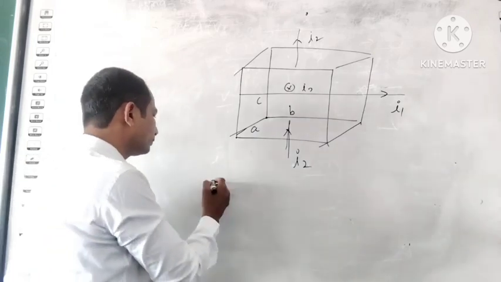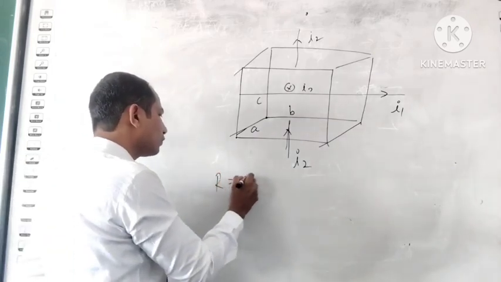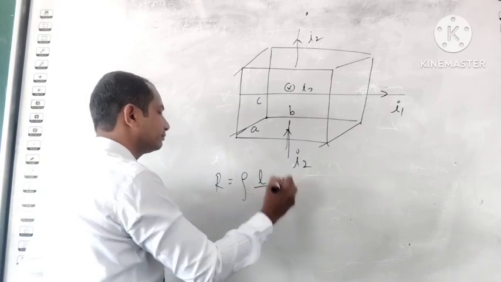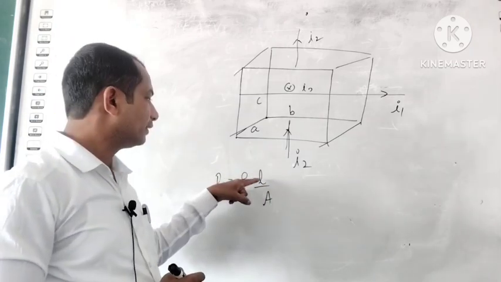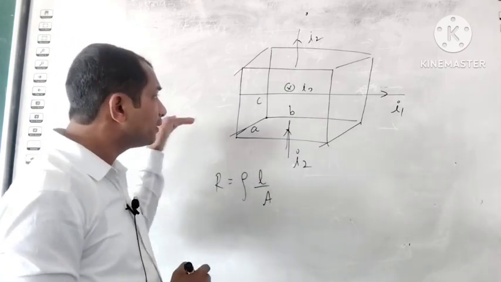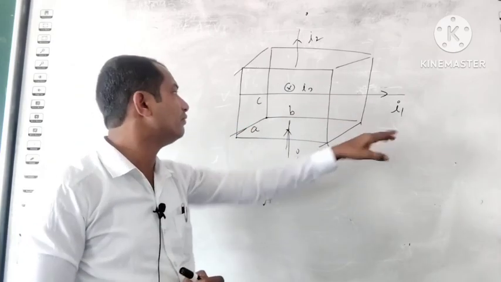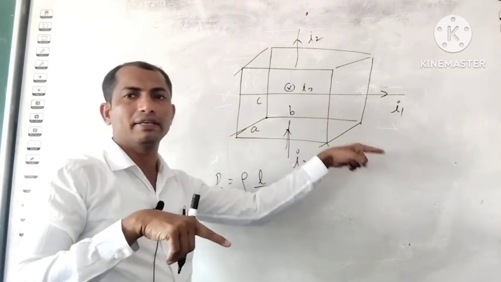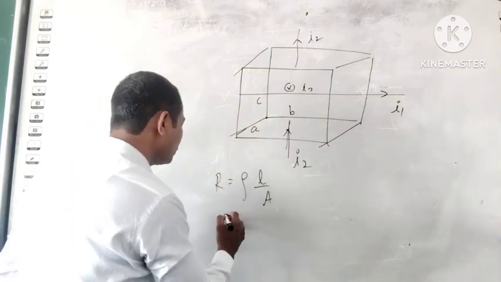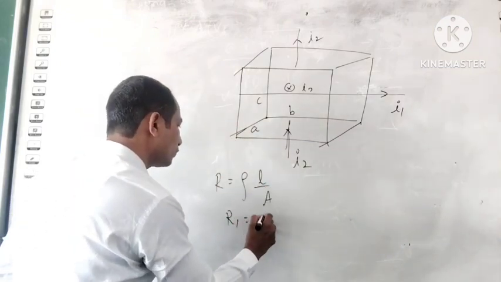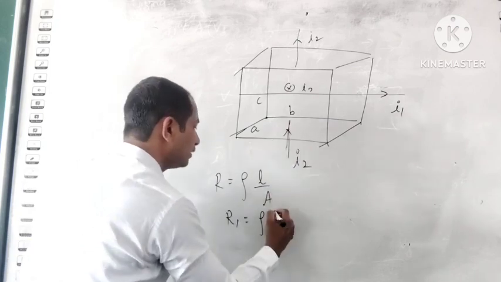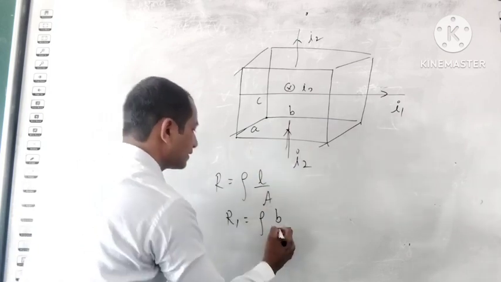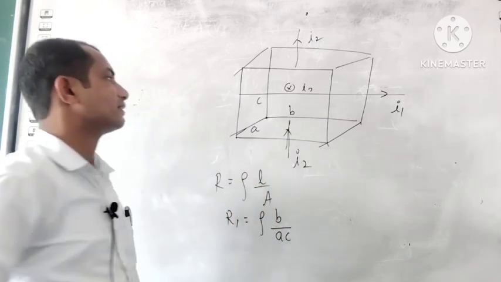We know that R is equal to rho multiplies L by A. For current I1, what's the length? Length is B. So R1 is equal to rho multiplies B, and the area is AC.